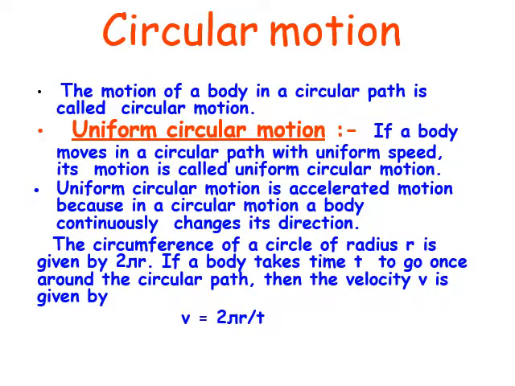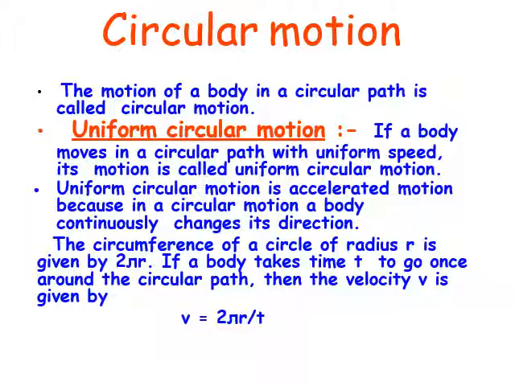Another type of motion is circular motion. The motion of a body in a circular path is called circular motion. It can be uniform or non-uniform circular motion. First is uniform circular motion. If a body moves in a circular path with uniform speed, its motion is called uniform circular motion. Uniform circular motion is accelerated motion also, because in circular motion of a body there is continuous change in direction. At every point in the circle there is a change in direction.